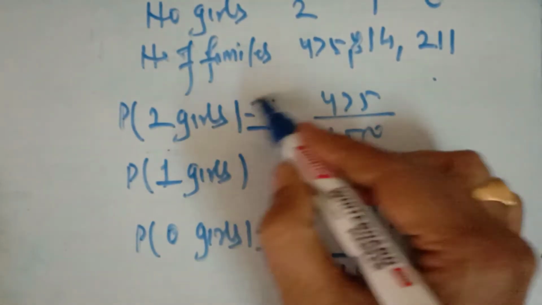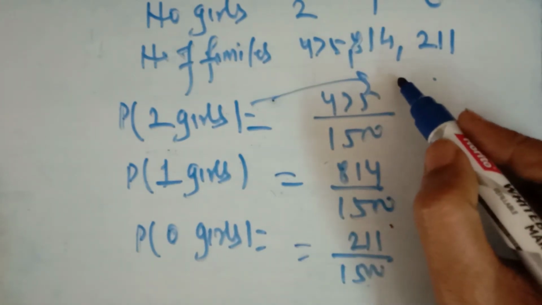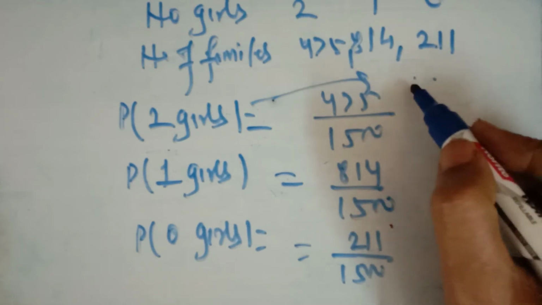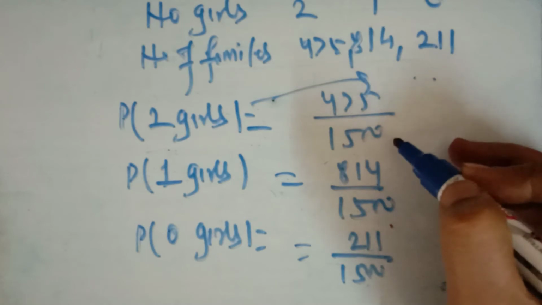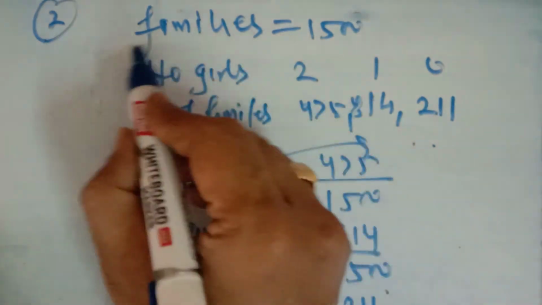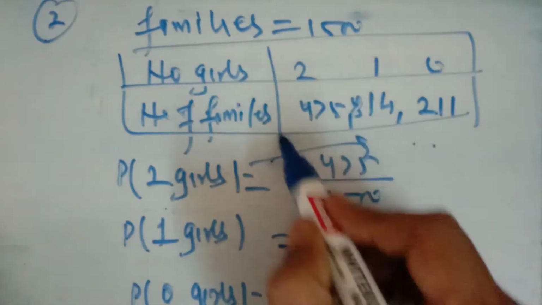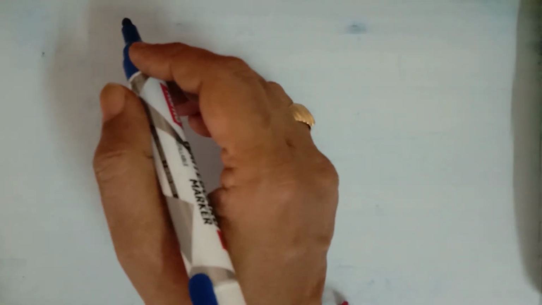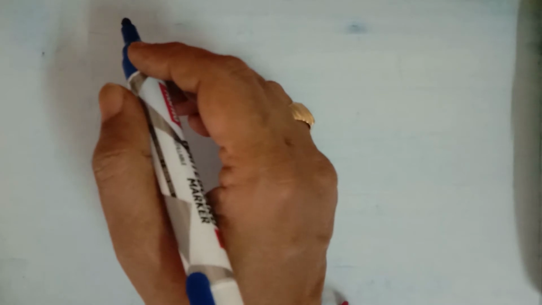So you can write, or first of all you can write the formulas. That is the probability of 2 girls, the number of families having 2 girls divided by total families. You have to write this formula: the favorable events divided by total number of outcomes. Here the total number of outcomes are 1500 families. So this table is given in the question. It is direct. You have to find the probability of a certain event in a given random experiment. So this is question number 2 of your NCERT book, and you have to find whether the sum of all the probabilities is 1. So you add all these probabilities, you will definitely get equal to 1.